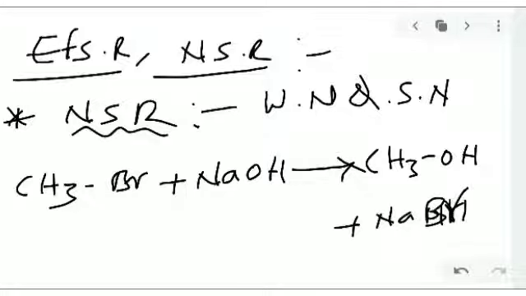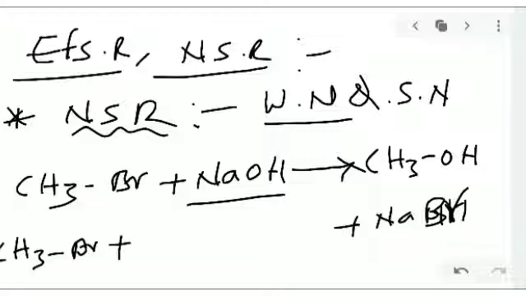This happens in a nucleophilic substitution reaction, where a weaker nucleophile is replaced with a stronger nucleophile. This is a basic example. Another example: methyl bromide replaced with sodium methoxide.